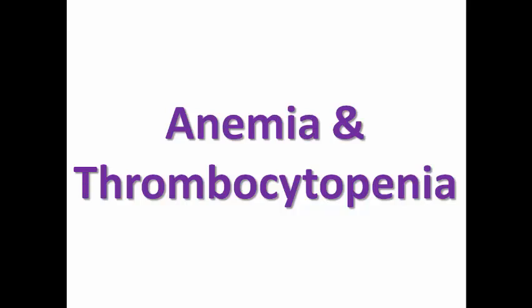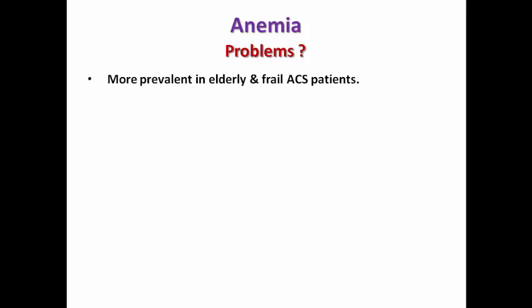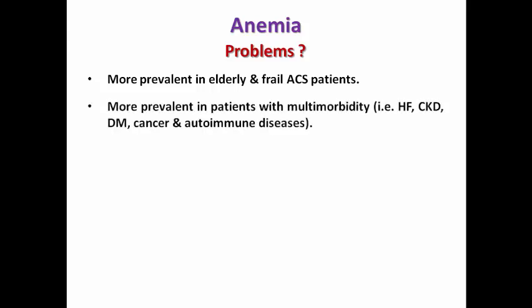Let's start with the anemia and thrombocytopenia. What are the problems that anemia causes? First of all, anemia is more prevalent in elderly and frail acute coronary syndrome patients, and more prevalent in those with multi-morbidities. This is an expression meaning patients with multiple comorbidities like heart failure, chronic kidney disease, diabetes, cancer, and autoimmune diseases. Each one of these comorbidities can cause anemia with a different mechanism. So presence of multiple comorbidities, of course, leads to significant anemia.